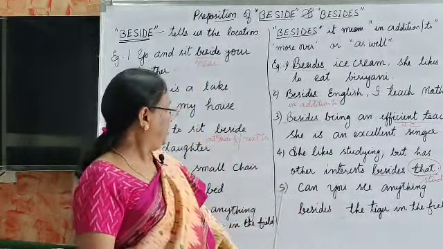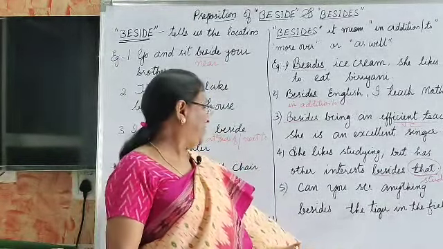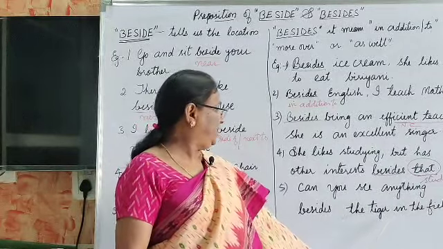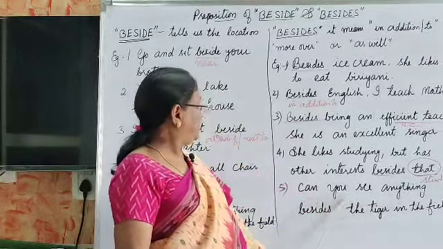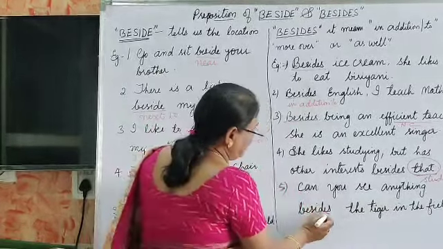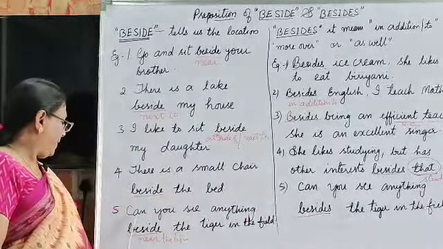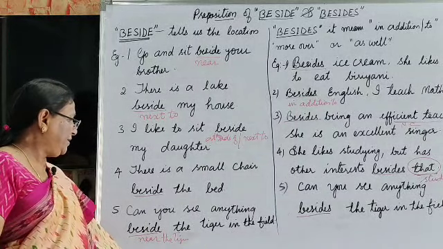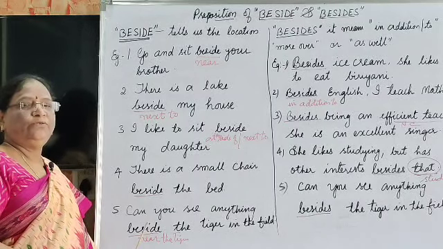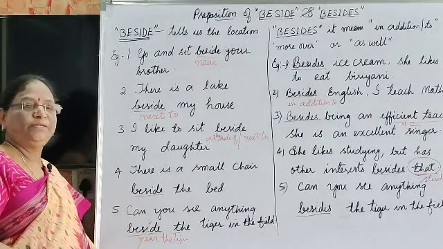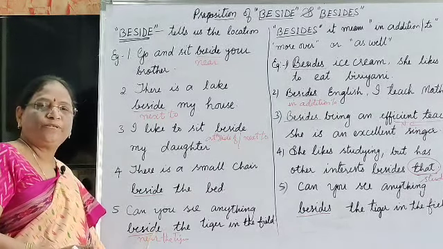Next one is, can you see anything besides the tiger in the field? Here, what is the meaning? When you come to the sentence, can you see anything beside the tiger in the field, the meaning of beside is near the tiger. Can you see anything near the tiger?